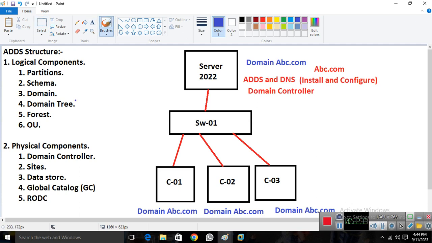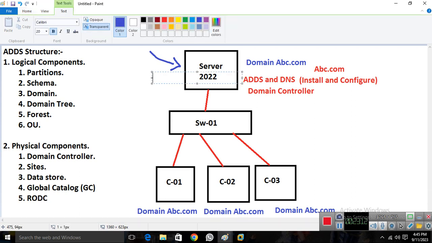So like this, what we have is the domain. The domain is a simple network. If we talk about the domain, what is it? It's a logical grouping of network, a logical network where it contains all the AD objects. Whatever user accounts, computer accounts or groups I create are all contained by this domain abc.com. And once I create abc.com, an AD database is automatically created in that particular server.